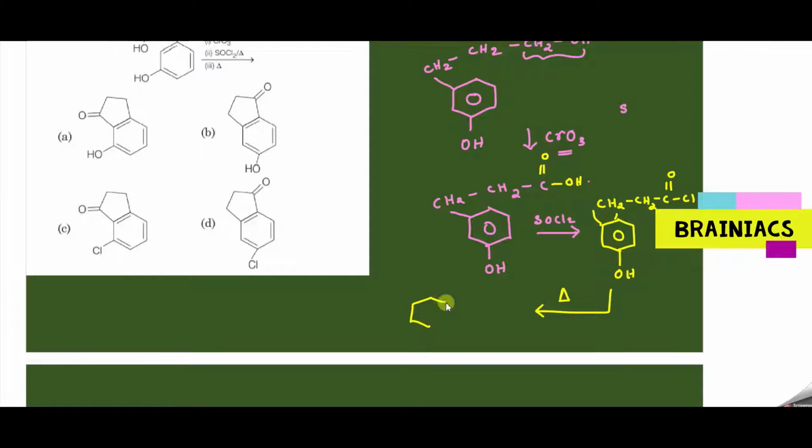See here, you have something like this, OH is present. Now here you will have CH2, then another CH2, then you have the carbonyl group. Okay, so I can put here O, and this is being connected. Okay, sorry, my figure is not that good. Wait, I'll draw it beautifully.